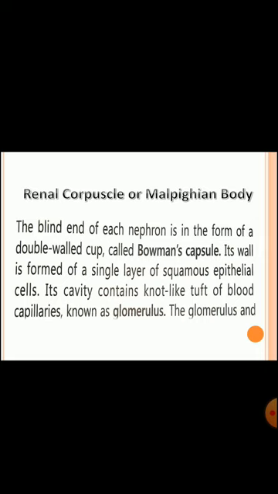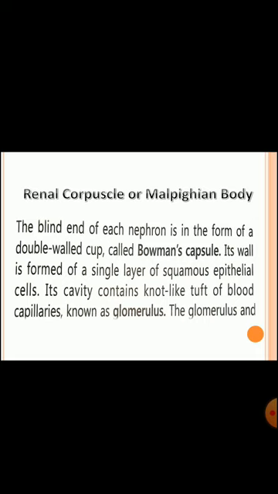The glomerulus and Bowman's capsule together form a Malpighian body, and the capillaries in the glomerulus are formed by the branching of the afferent arteriole, which rejoin to form the efferent arteriole. The Malpighian body functions as an ultrafilter, meaning the blood while passing through the glomerular capillaries is filtered and the filtrate is collected in the Bowman capsule. Clear, student?